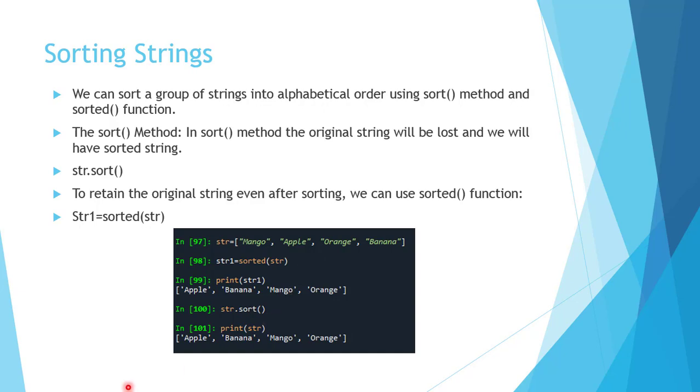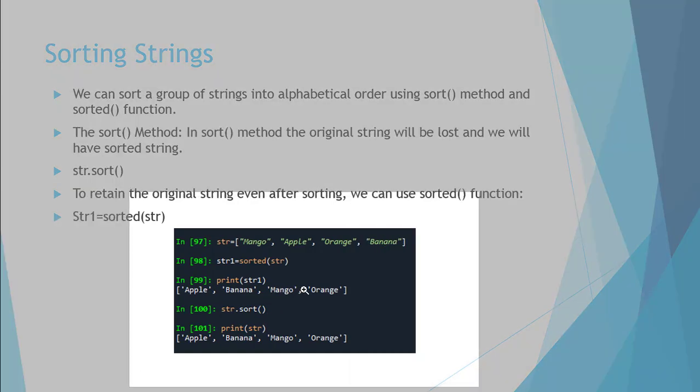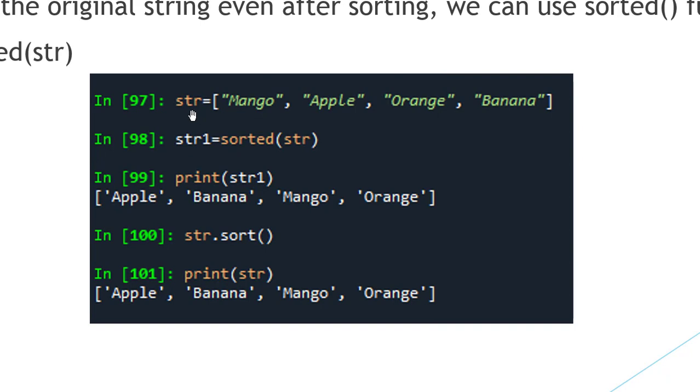So consider this example here. We have a list of strings in str: mango, apple, orange and banana. First of all, we will use the sorted function. In the sorted function we are passing our list. So we are getting a new list, that is str1, which gives us a sorted list of our original list, that is str. So the sorted function retains our original list as well as gives us a new sorted list, which is apple, banana, mango and orange.